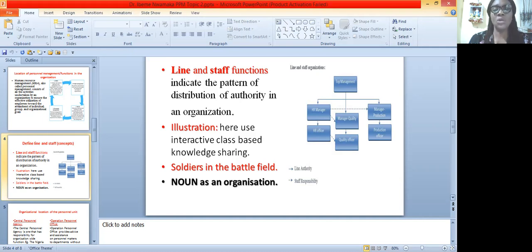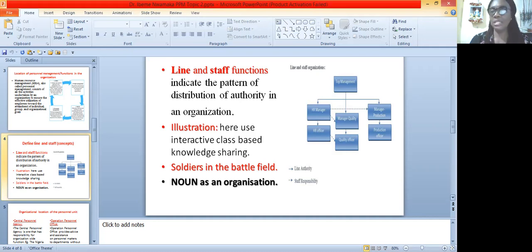The drivers are doing their work, the security personnel are doing their work, the personnel managers and the rest of them, all of them are staff. They are doing their work. Now take out the bursary. If you take out the bursary, you will see what will happen in this institution. Everything will be grounded without money. So you will not say that because they are not academic staff, they are not important.